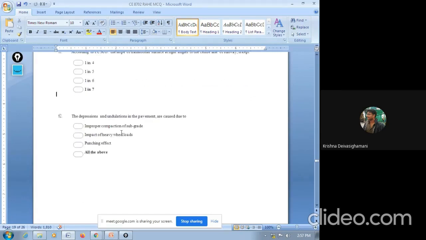Next question. The depressions and undulations in the pavement are caused due to: improper compaction of subgrade, impact of heavy wheel loads, punching effect, all the above. Among the options, all are correct. So the answer is all the above. The undulations and depressions are generally due to poor compaction, heavy load, and punching effect, by all of these.